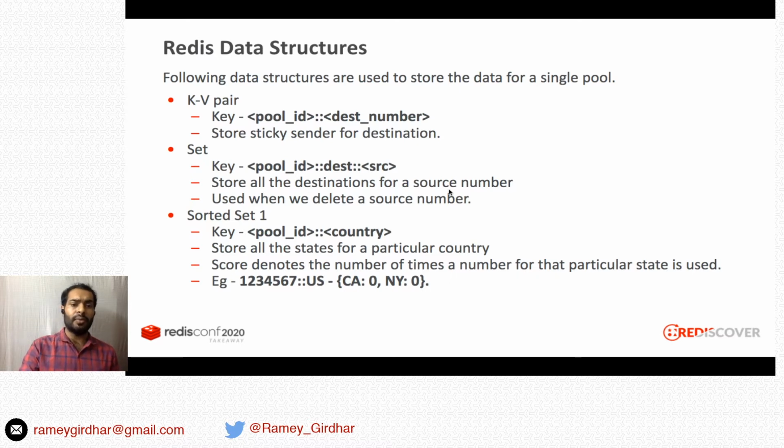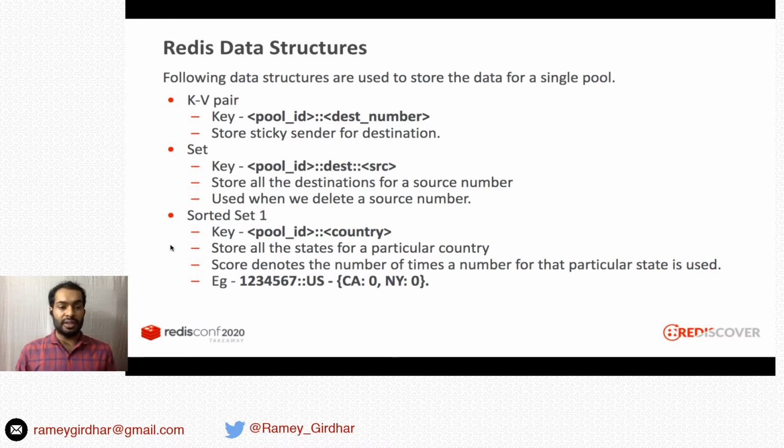So let's say when a customer wants to delete the source number from the pool, what we'll have to do is remove all the sticky sender associations for that source number also. So this set we'll use to remove all the key value pairs for the particular source number.